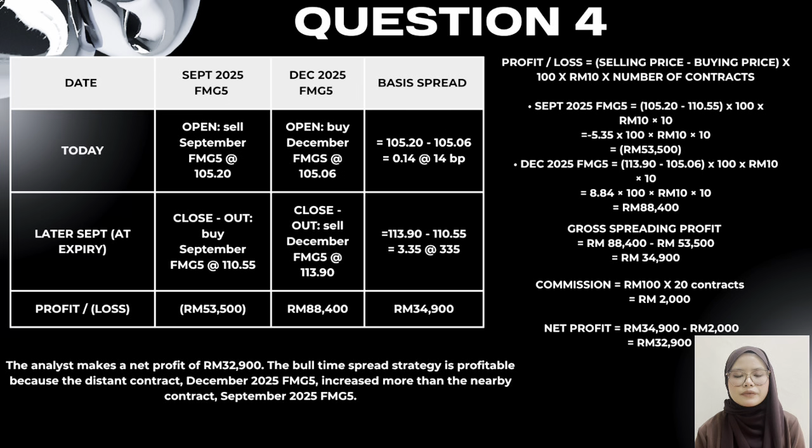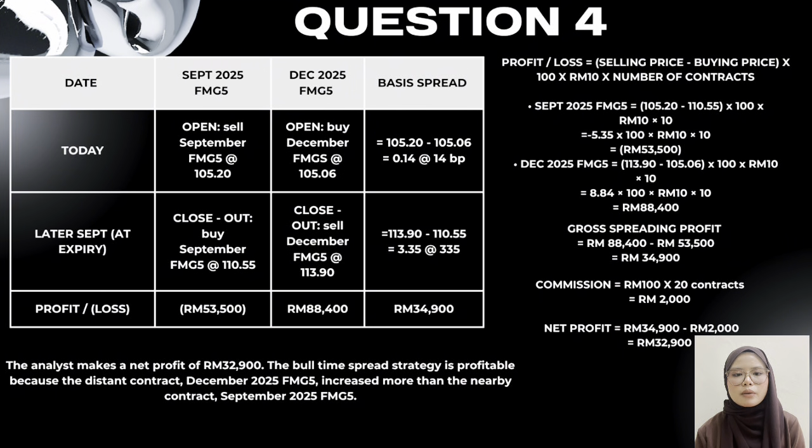88,400 ringgit minus 53,500 ringgit gives us 34,900 ringgit. Finally, we deduct the commission. There are 20 contracts in total because we trade 10 September contracts and 10 December contracts. The commission is 100 per contract. So 20 times 100 ringgit equals 2,000. Therefore, 34,900 minus 2,000 gives a net profit of 32,900 ringgit. This strategy is profitable because December futures increased much more than September futures.